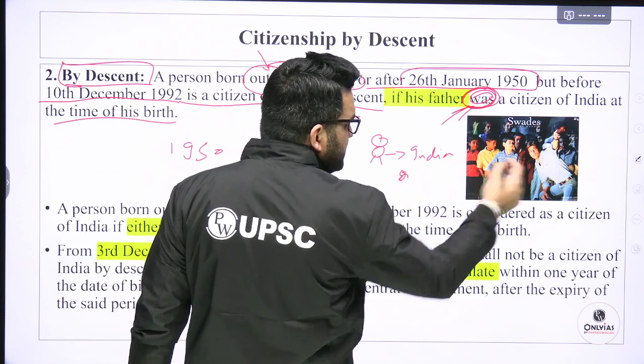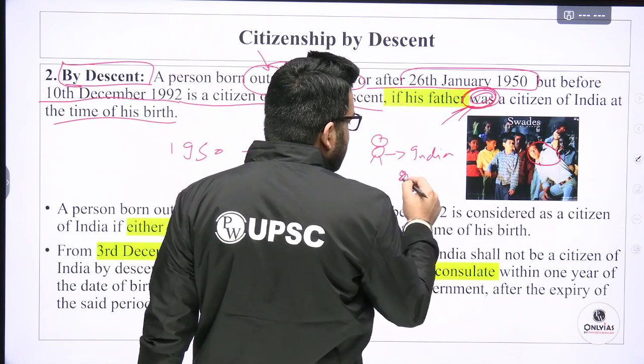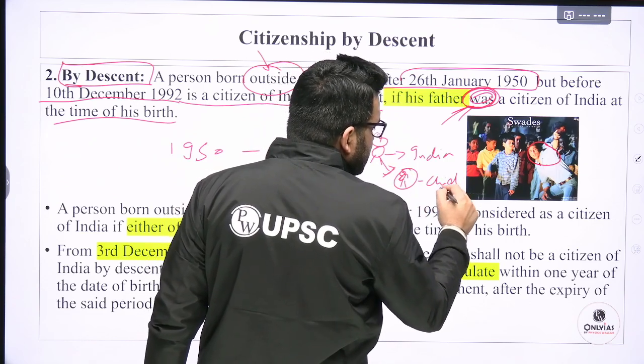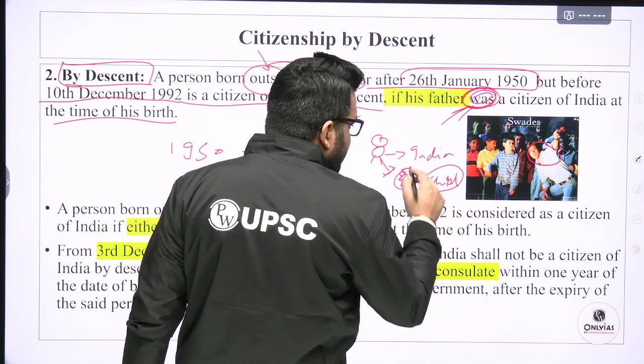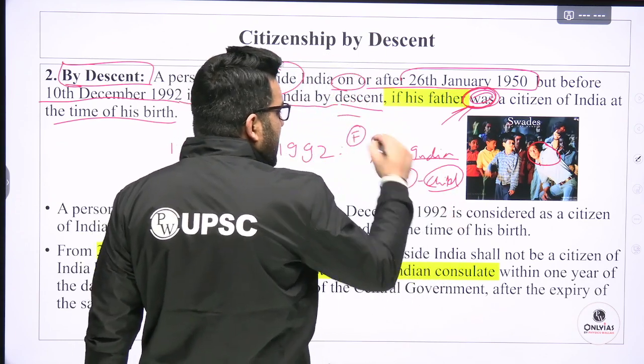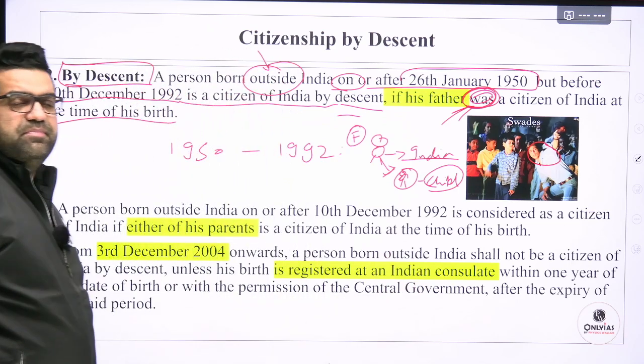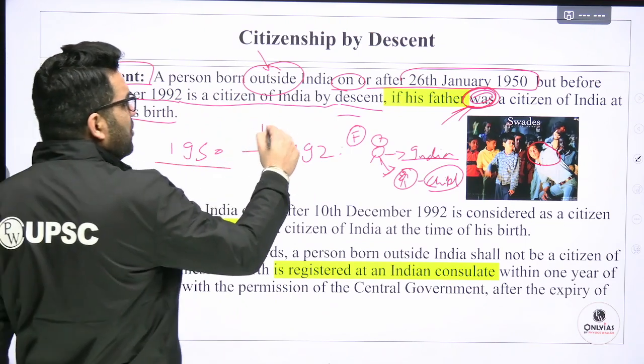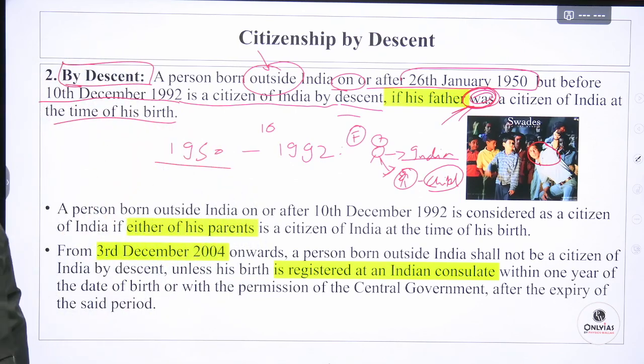Father's offspring. You can see Shah Rukh Khan here, Swades movie. I've just incorporated it so that you can. Child will be considered to be a citizen of India only if father happens to be an Indian citizen at the time of the birth of the child, girl or boy. 26 January, 10th of December, right?